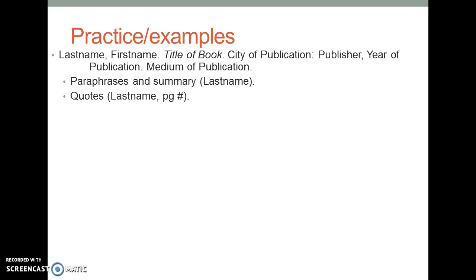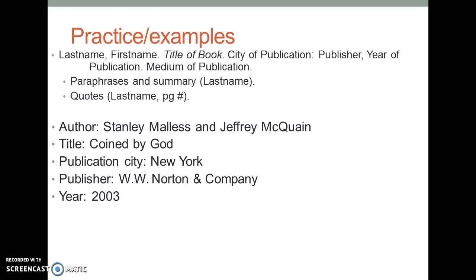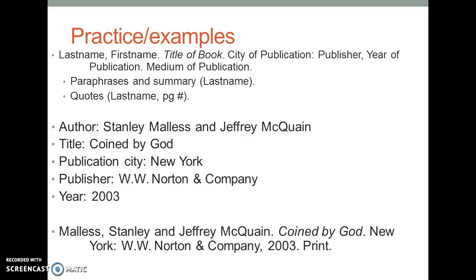Okay, let's do another example. So this is my information. Notice I have 2 authors on this one, so it's going to be slightly different. Okay, this is what it's going to look like. So I'm going to have Malice, comma, Stanley, and Jeffrey McQuain. When you have 2 or more authors, only the first author goes last name, first name. Every other author afterwards, you do regular first name, last name. And notice there's no comma in between Jeffrey and McQuain.